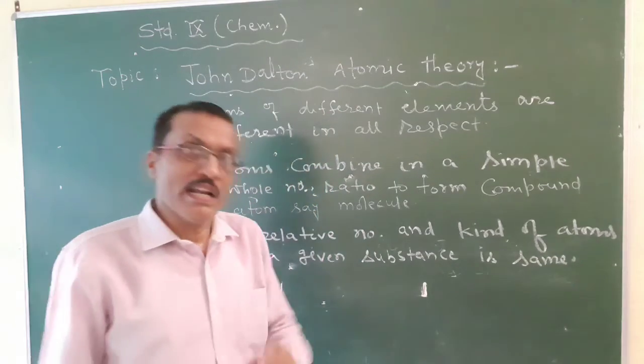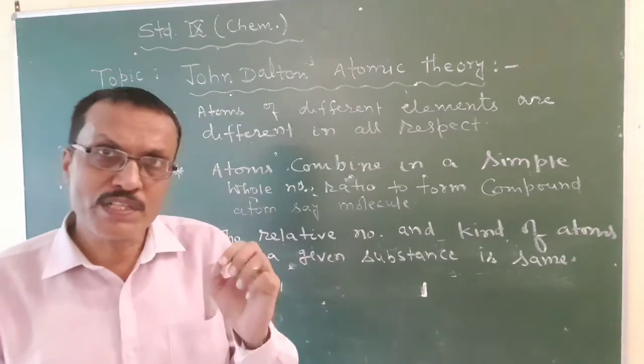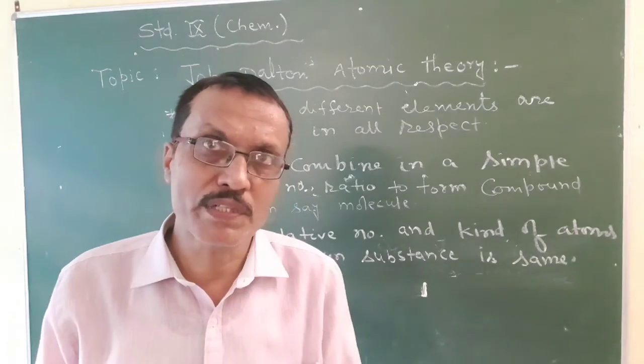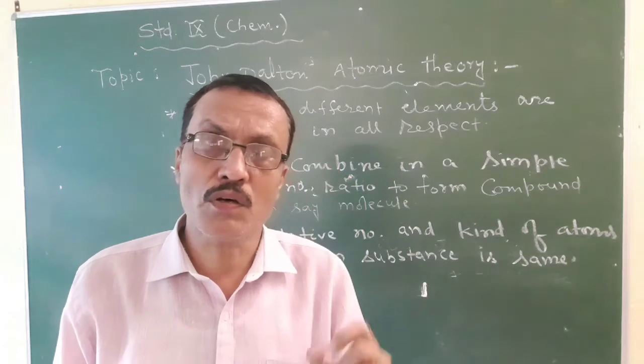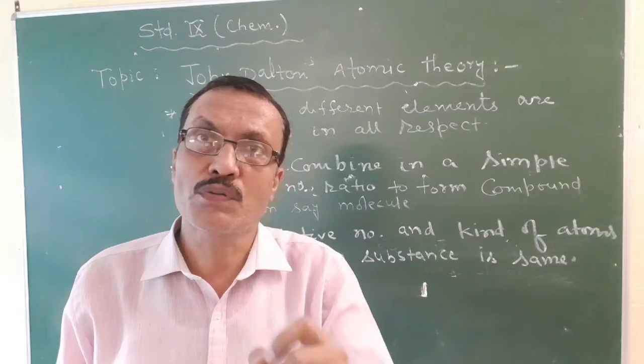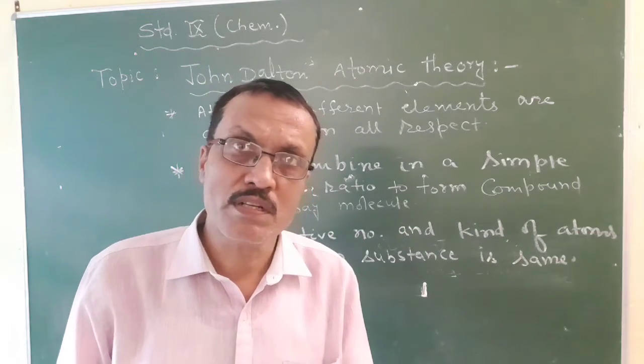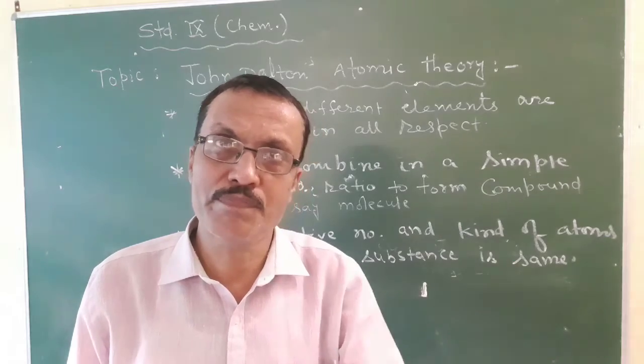Okay? And let me say the second question. Which postulate of Dalton's atomic theory is the result of the law of definite proportion, or law of constant proportions? Students, which postulate explains the law of definite proportion?